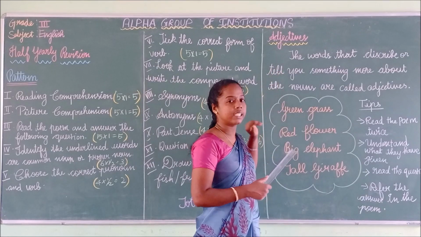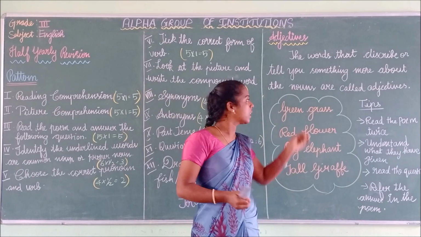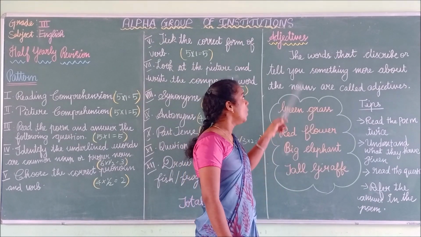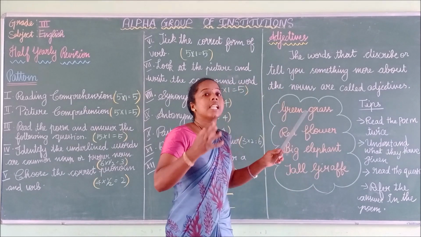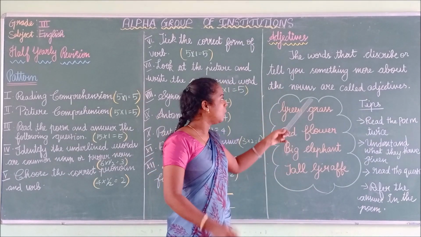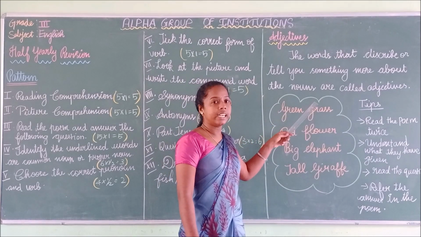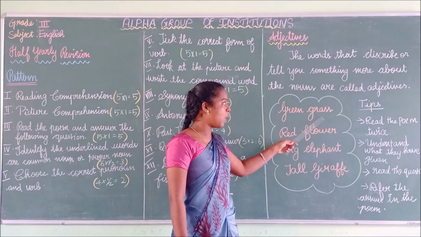So this adjective tells you something more about that. Adjectives are the words that tell or describe more about nouns. See the example. Green grass. Here green describes the grass. Here grass is the noun.